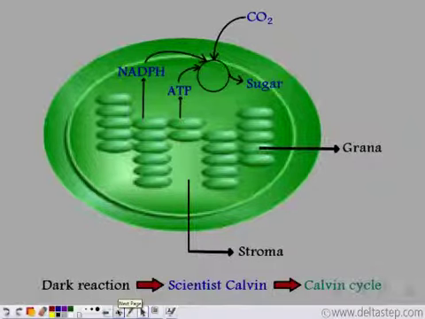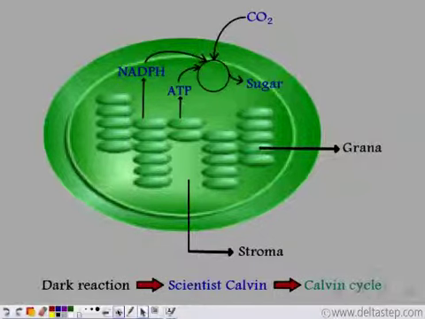Now, how does food get prepared in the dark reaction? At the end of the light reaction, NADPH and ATP are formed, which come out of the grana to the stroma. Now, in the stroma, carbon dioxide is taken in. So these NADPH molecules and ATP molecules, together with carbon dioxide, form sugar in the stroma.